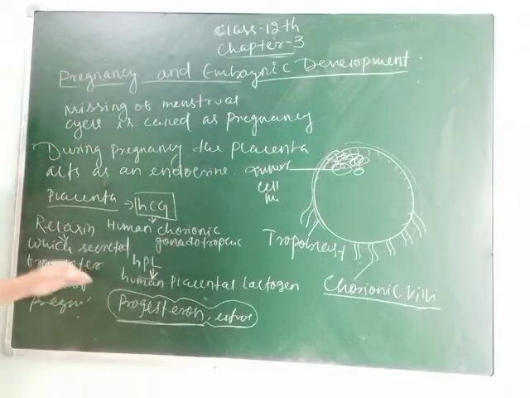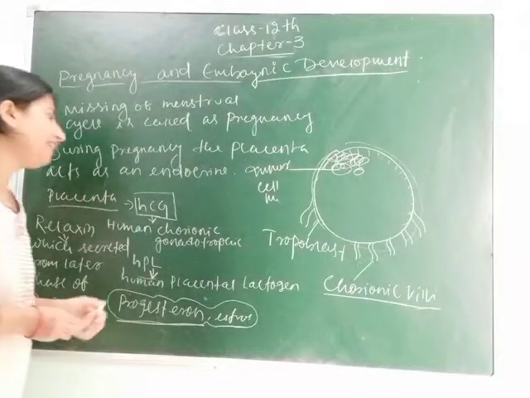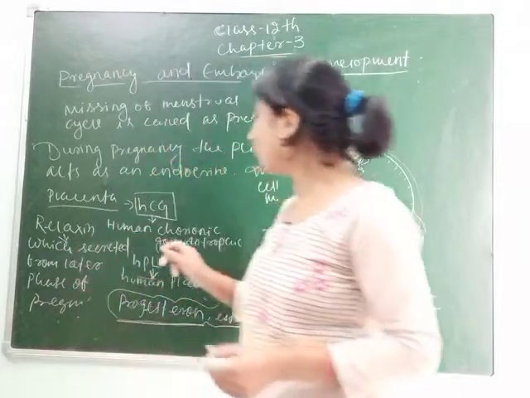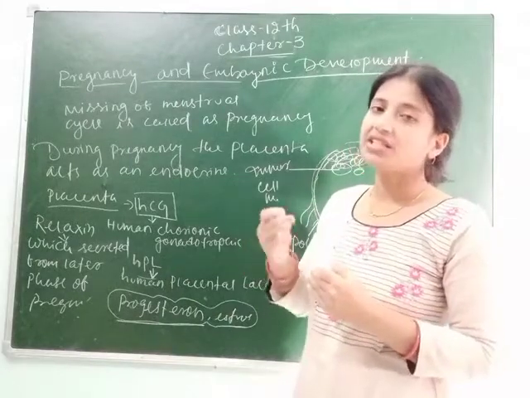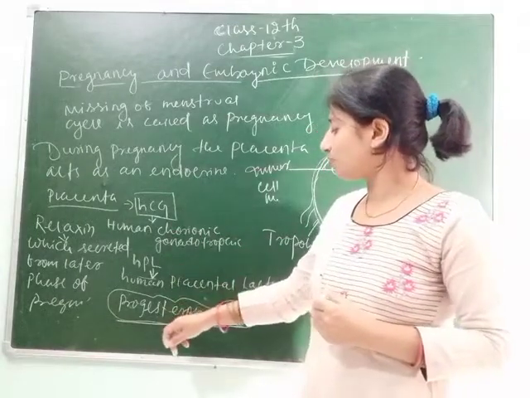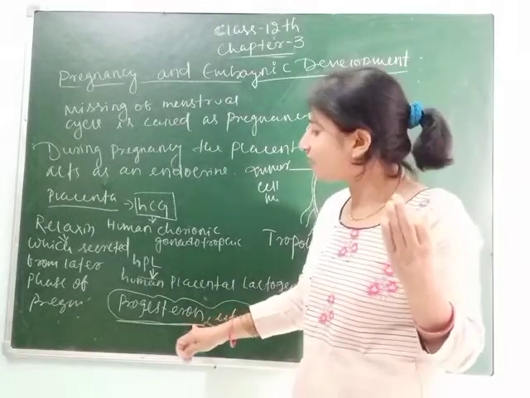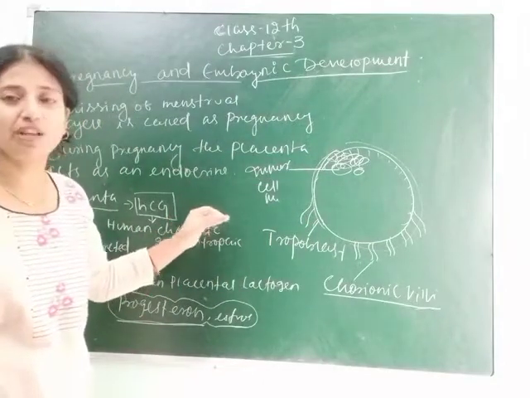Now you just simply understand which hormones are secreted from the placenta and which hormones are secreted from other parts of the endocrine gland. Clear students? And during pregnancy, if the question comes, write the hormones that are secreted from the placenta, then you can write only HCG and HPL. If the question comes, write the hormones which are secreted only during pregnancy, you can write HCG, HPL, progesterone, which is also secreted when pregnancy does not occur but here it is secreted in large amount, then relaxin and oxytocin. These are the hormones which are secreted during pregnancy.